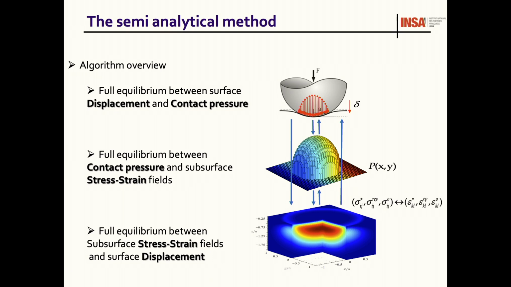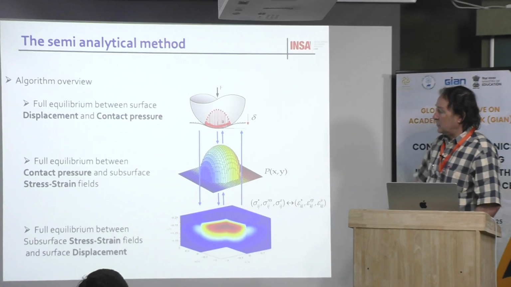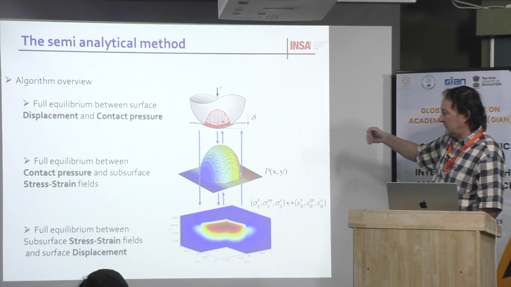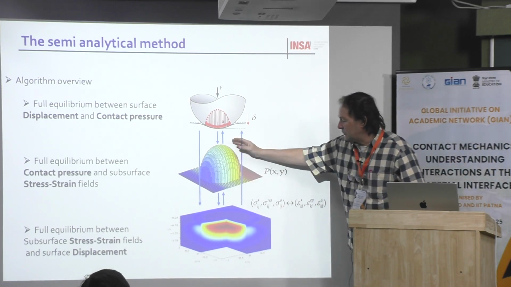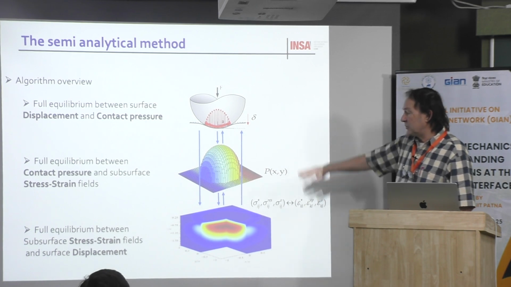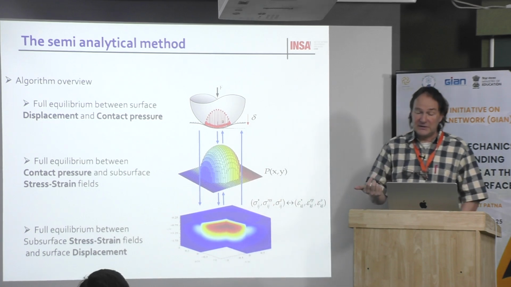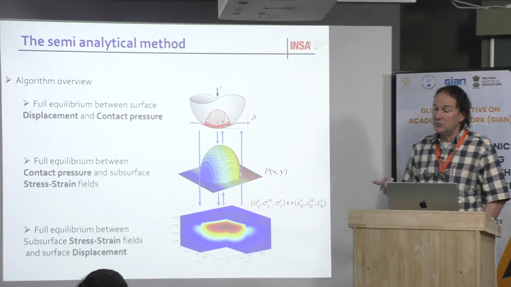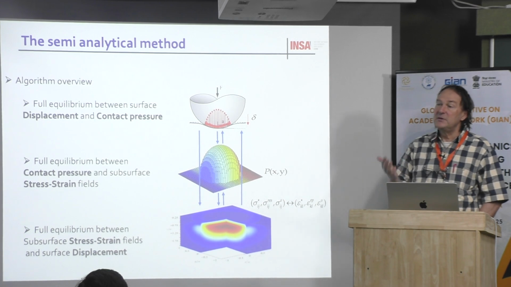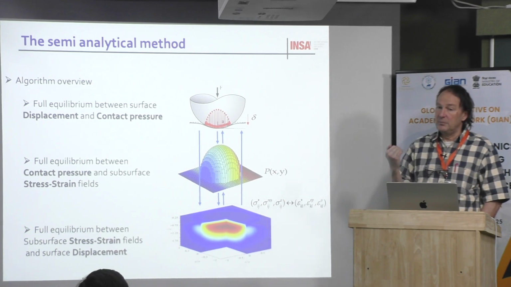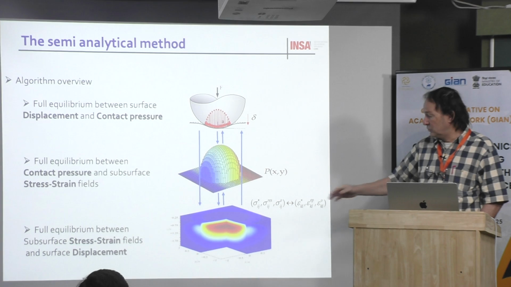Then first we solve the elastic contact problem. We start first by that. We calculate the pressure distribution. Then, knowing the pressure distribution, we are able to calculate within the materials the stress everywhere. And then when the stress reaches the yield limit, you have some plasticity. Then we consider that the cuboid is plastic.